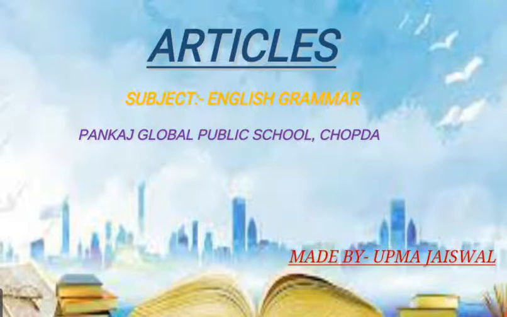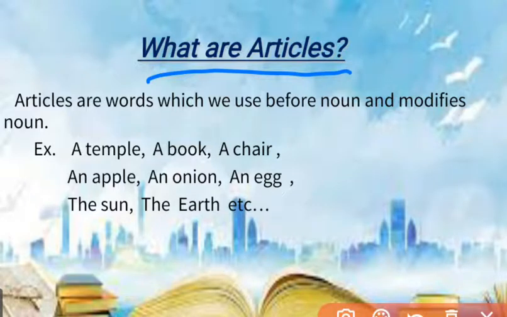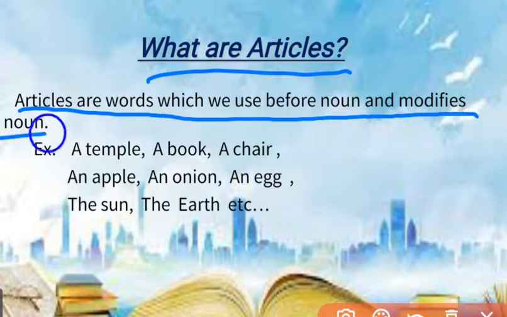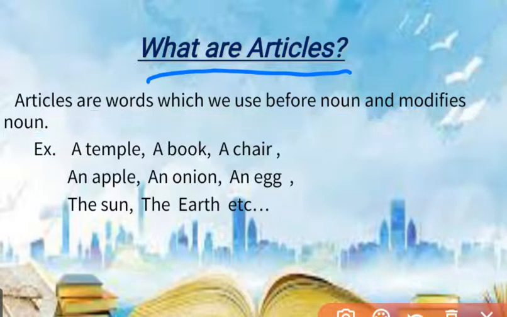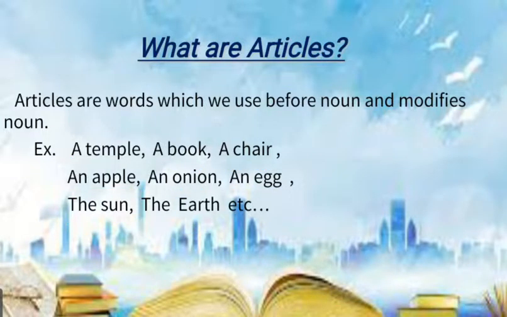Let's see articles in English grammar. What are articles? Yes, you have been studying about articles in previous classes. Let's see more about it. Articles are words which we use before a noun and modify the noun. For example, a temple, a book, a chair, an apple, an onion, an egg, the sun, the earth. Here, somewhere a is used, somewhere an is used, and somewhere the is used. Why is this? Let's see more about it.